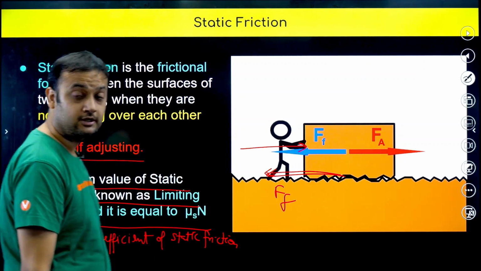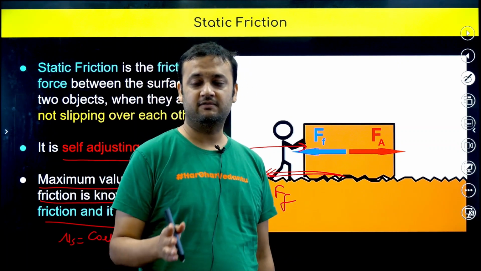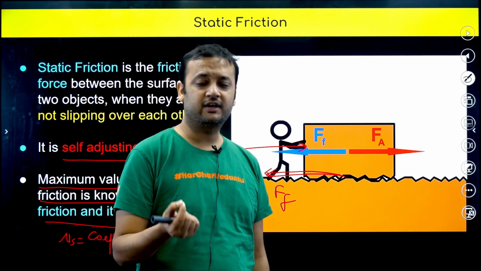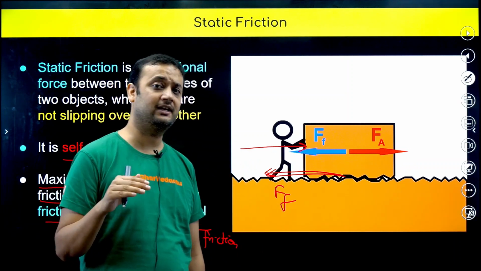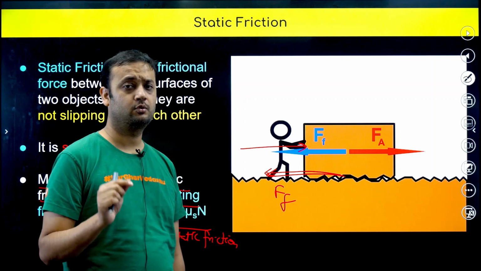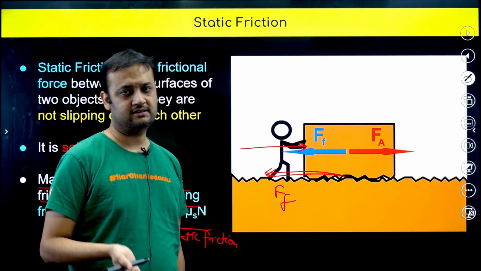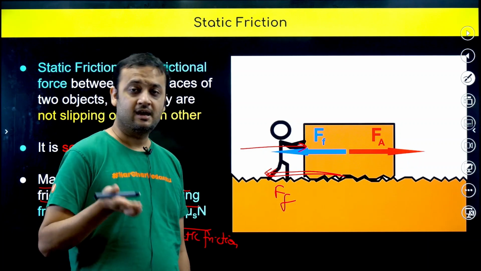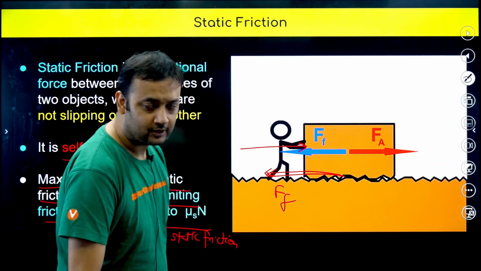So what did you understand from this, guys? That static friction can lie between 0 to mu s into n. If the requirement is there, then it can increase its value up till mu s into n. So you can see this boy applies the force, friction increases, boy applies more, friction increases, but till what value can friction increase? Mu s into n. I hope you have understood.